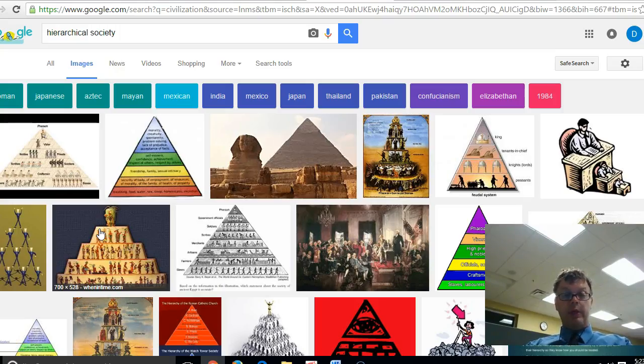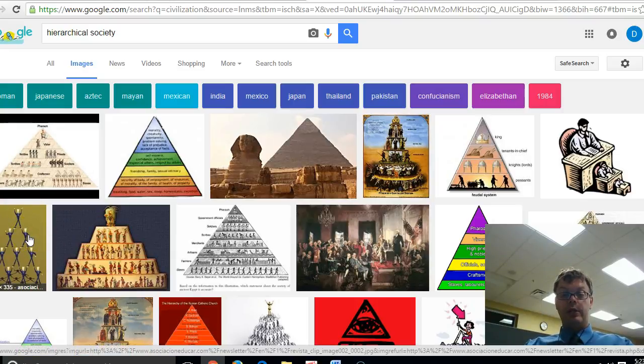Hierarchical society. A hierarchy or hierarchical society is a society that has different levels. People who are on top, people who are on the bottom. Remember, when we were hunters and gatherers a long time ago, we were pretty much an egalitarian society. We were pretty equal. There wasn't much difference between the person in charge and the person in the bottom. That changes once we go through the Neolithic Revolution and we start forming our civilizations and states.